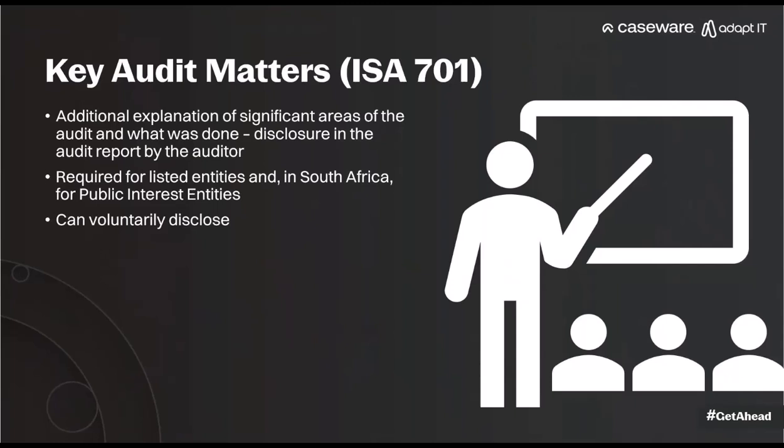So this is really just an additional explanation of the significant areas of the audit. So how does this basically work? It's almost like a funnel. You take all the items that are reported to management and you determine which of those items are sufficiently important that they warrant a disclosure in the audit report to those reading it, to say what are those key, critical matters from the audit. And then specifically to say what was the issue and what was done about that.